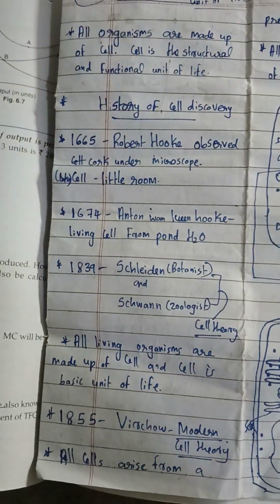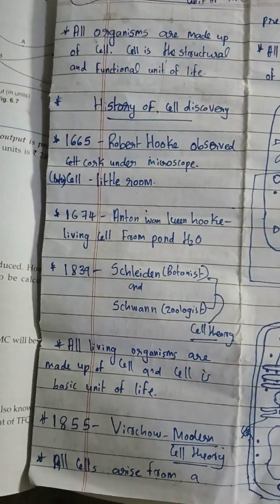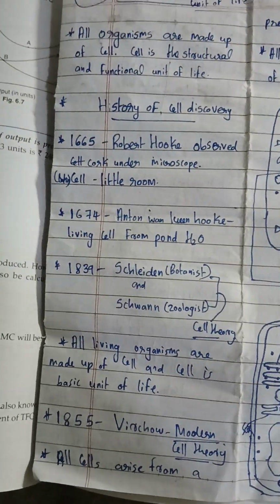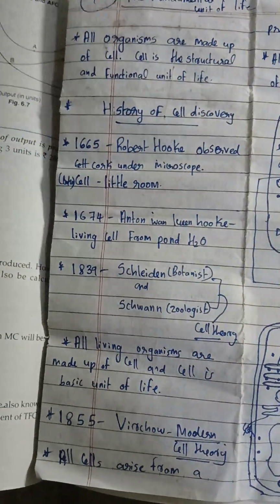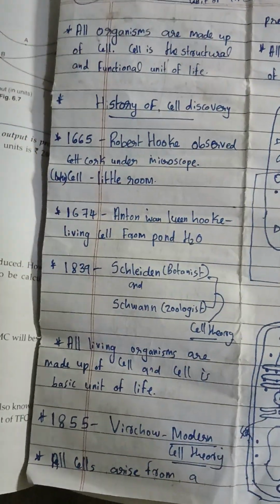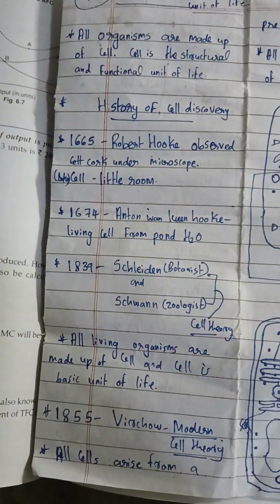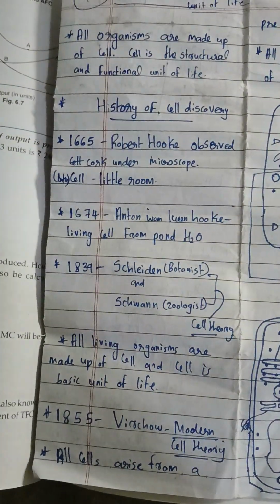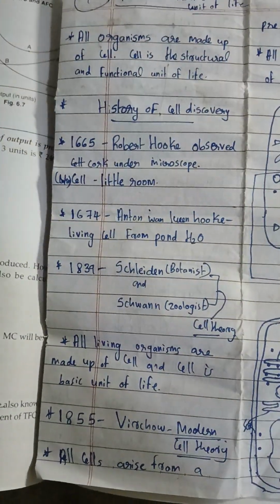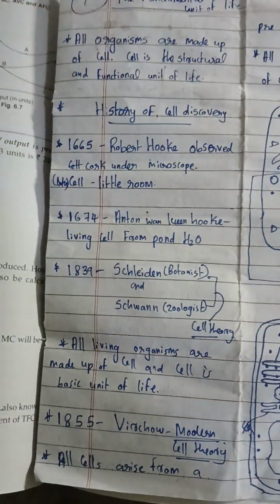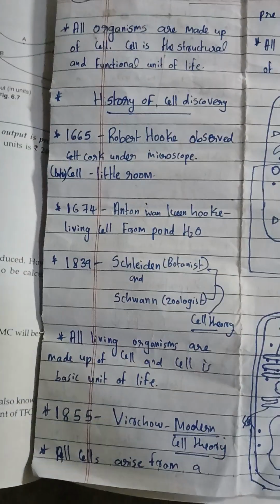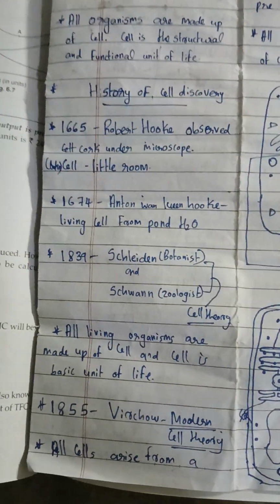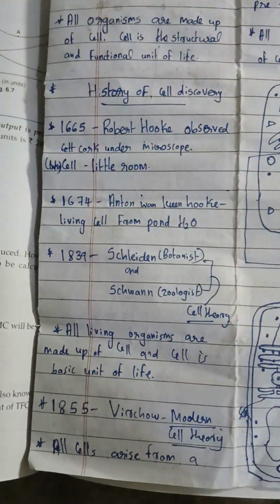Later, in 1839, a botanist Schleiden and a zoologist Schwann, both of them proposed the world famous cell theory. You know what is cell theory? Cell theory means all living organisms are made up of cells, and cell is the basic unit of life. Cell theory is saying that all living organisms are made up of cells, and cell is the basic unit of life.